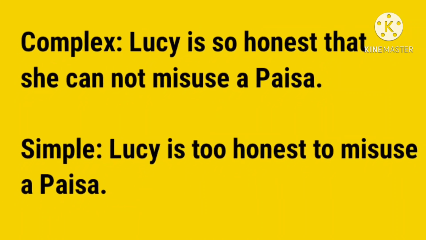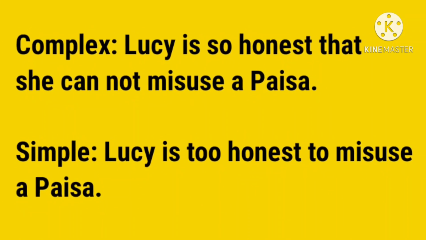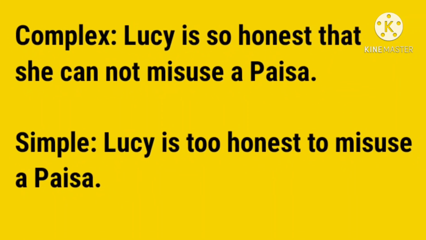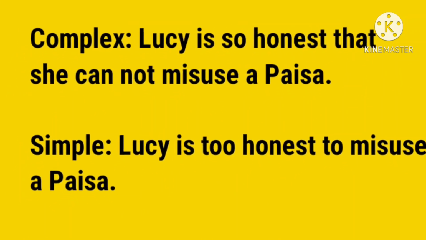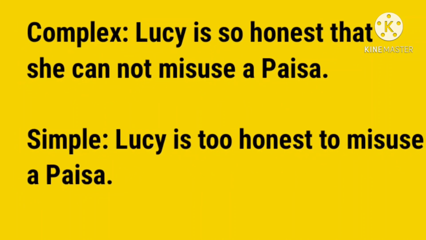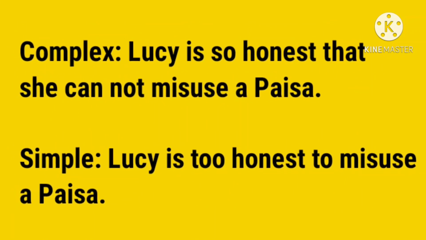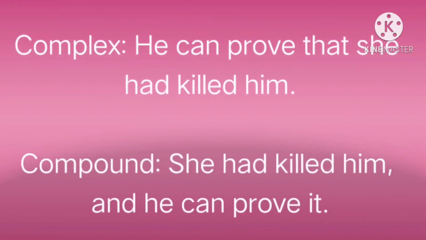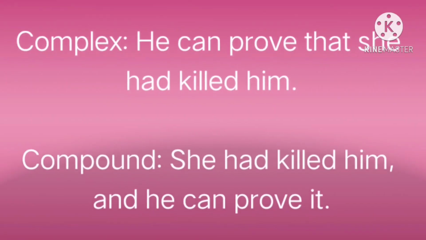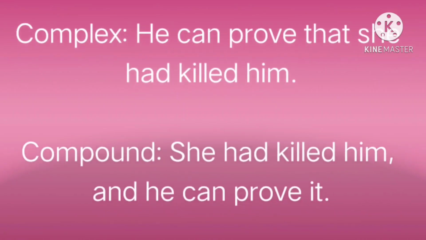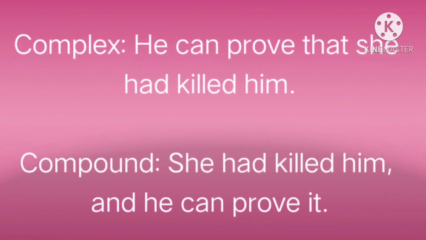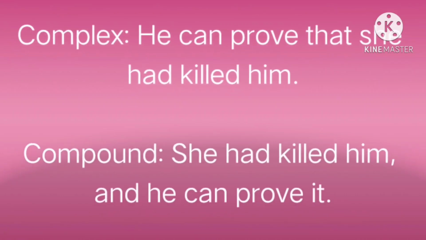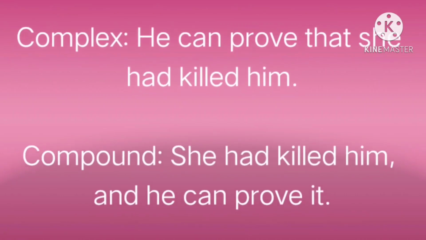Next example is, Lucy is so honest that she cannot misuse a paisa. This is the complex sentence and it is converted into simple sentence. Lucy is too honest to misuse a paisa. Next example is, he can prove that she had killed him. This is the complex sentence and it is converted into compound sentence. She had killed him and he can prove it.